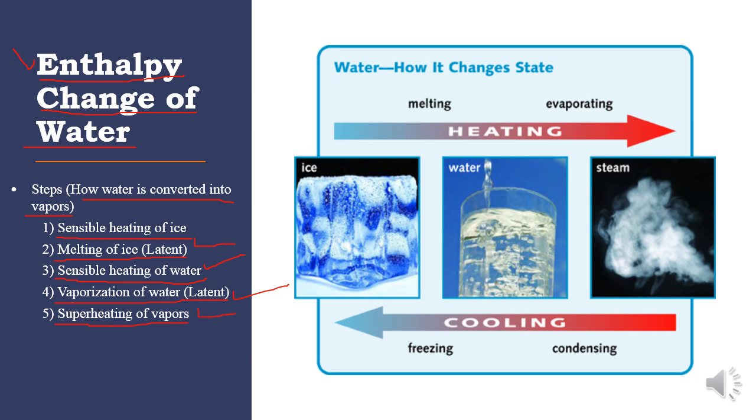In the fourth step, there are 2 phases present. Number 1, the water is also present in the vapors, but in case of step 5, superheating of vapors, all the water contents are removed, now there are only vapors. So you can see that ice becomes water, and the water becomes steam, gas, or the vapors, and further there will be superheating of these vapors to remove the water content in the vapors. The melting and evaporation we will discuss in the next lectures, and freezing and the condensation, like these things.